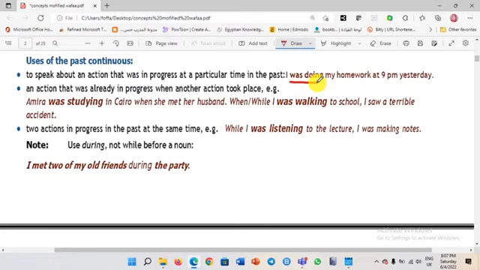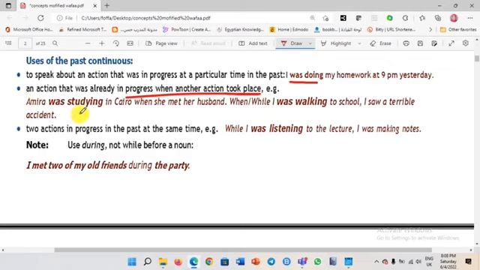So what else? When can we use the past continuous too? We can use it to express an action that was already in progress when another action took place. So please concentrate. If we have an action that was already happening in the past, and another action took place, another action happened, we express it in the past continuous. Let's see the example to know how to use it.